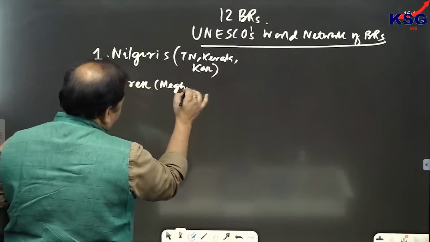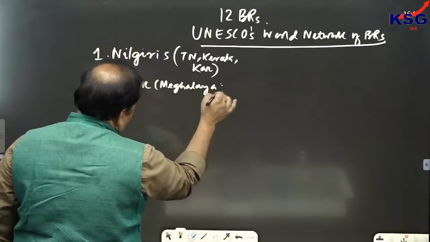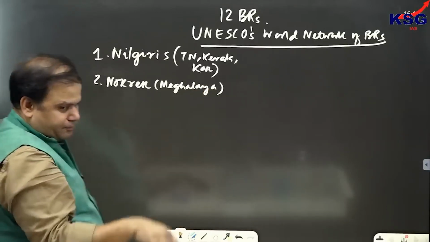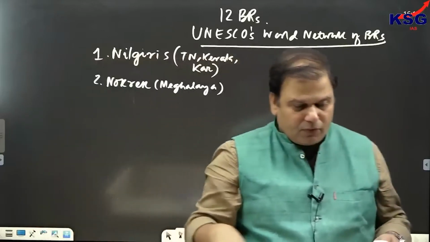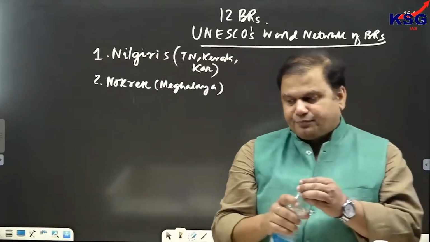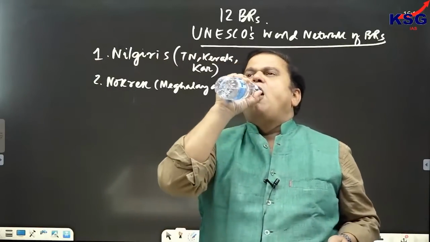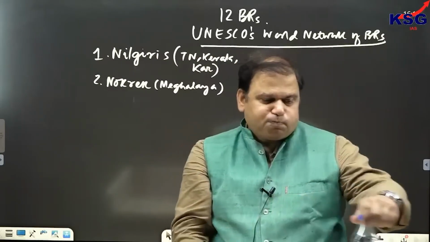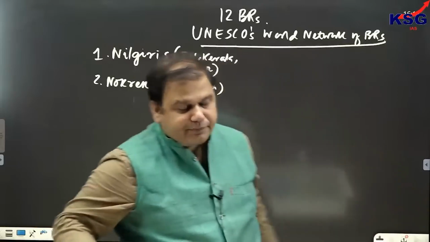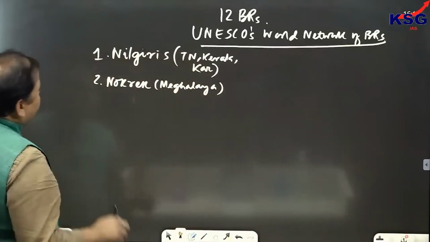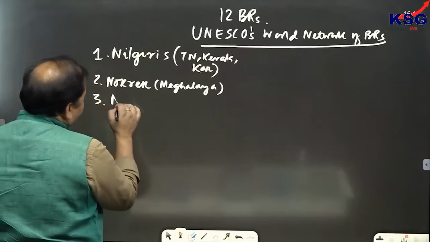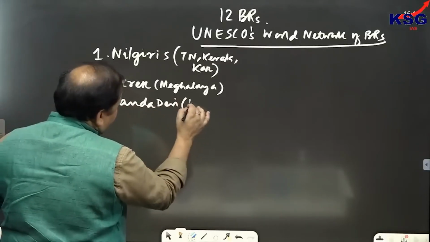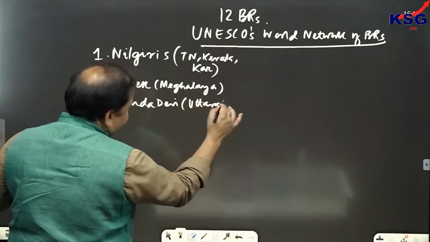Nokrek is in Meghalaya. Third is Nanda Devi. Nanda Devi is in Uttarakhand.